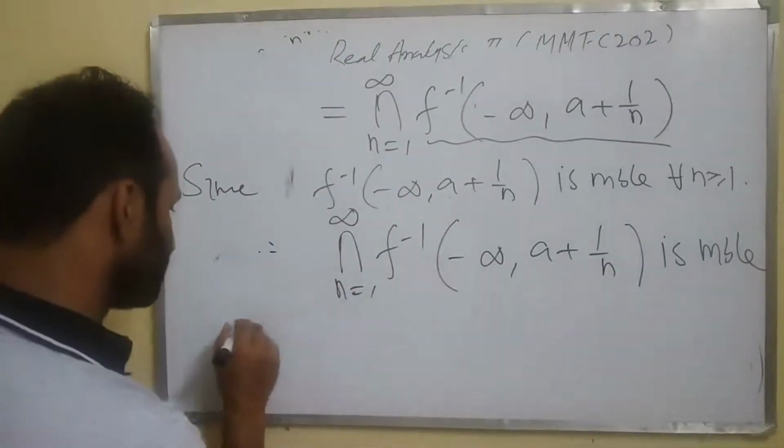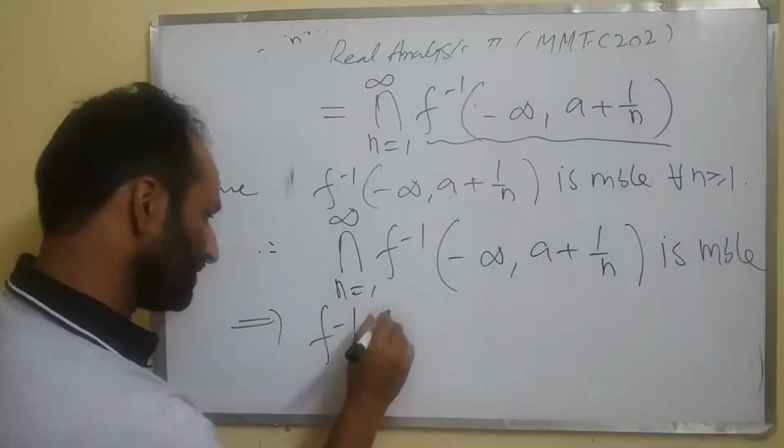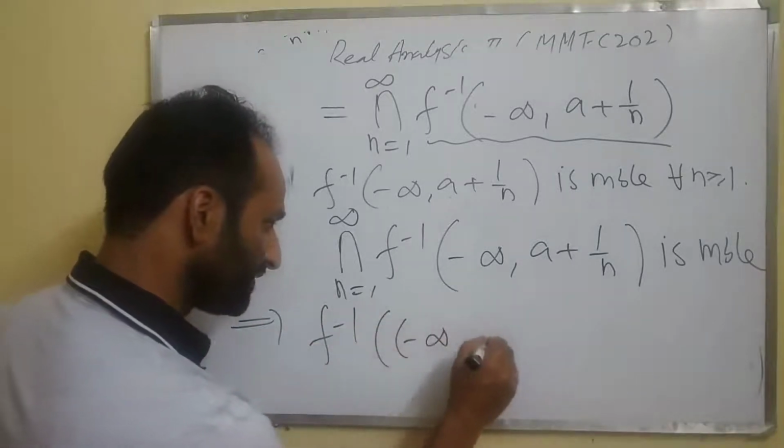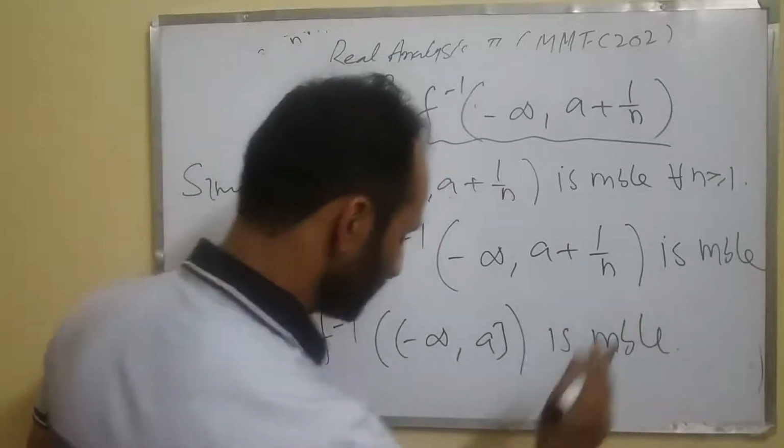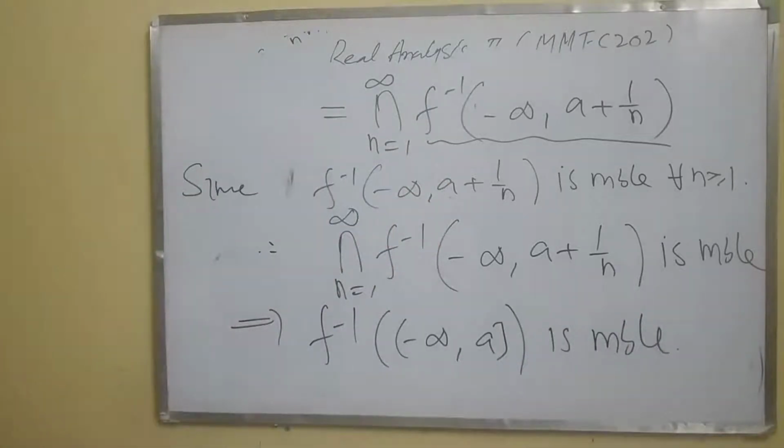But this one is equivalent to f inverse of (minus infinity, a] closed is measurable. So that's the fifth one. 4 implies 5.